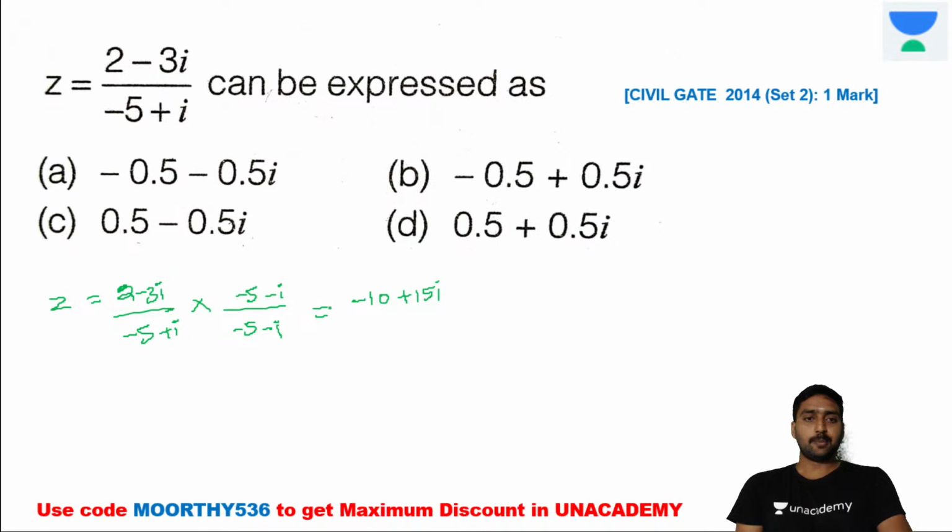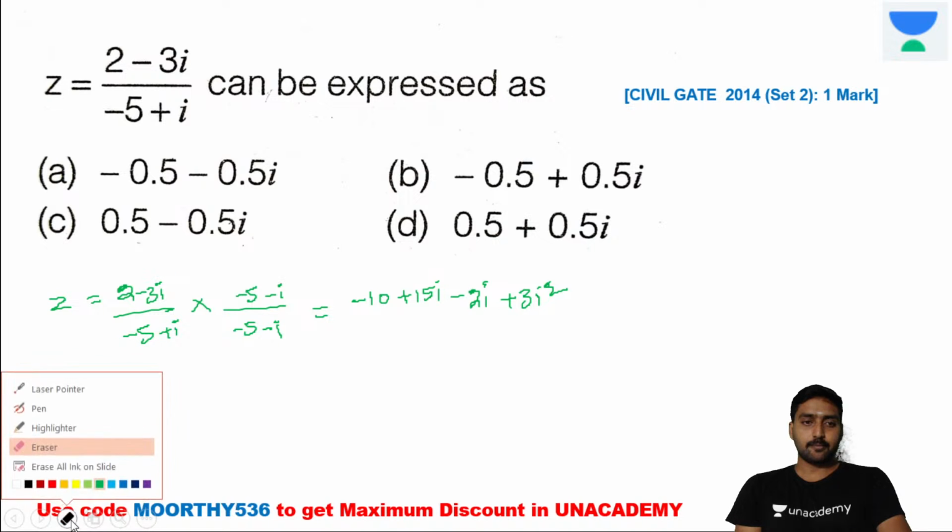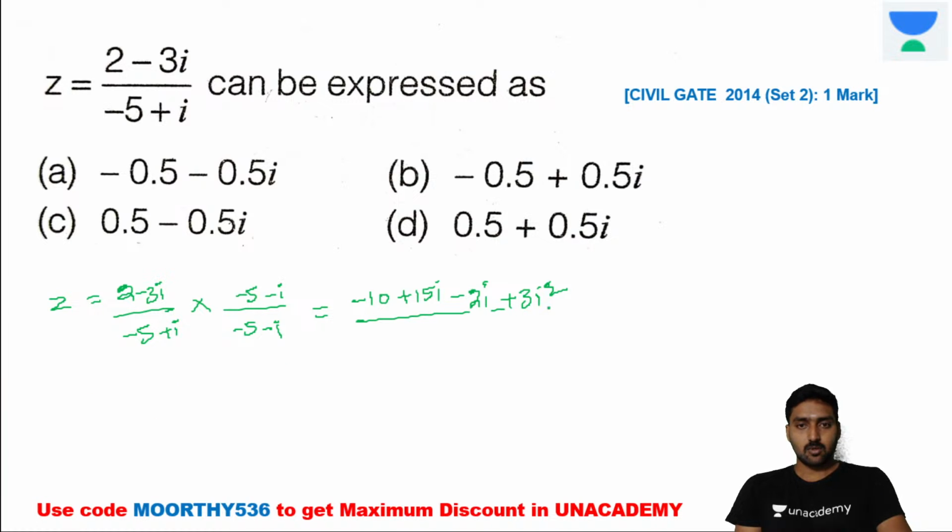Here it's minus 10 and it's plus 15 3i. Now minus 2i, i into 2 is equal to minus 2i, then it's minus of minus, it's plus 3i square divided by (a minus b) the whole square format. So we need to do a square minus (a minus b) into (a plus b). It's whole divided by minus 5 the whole square minus i the whole square.